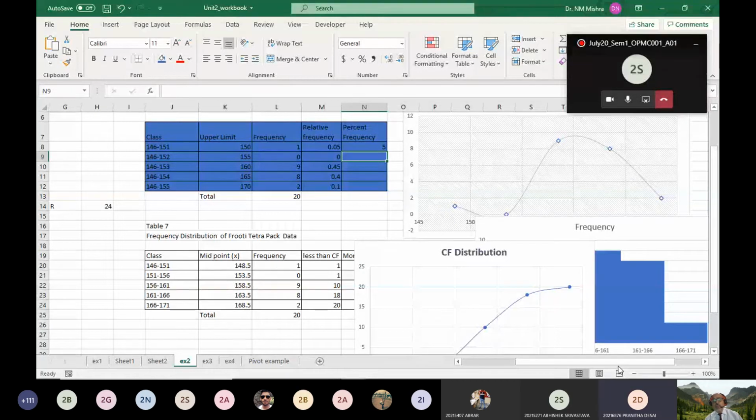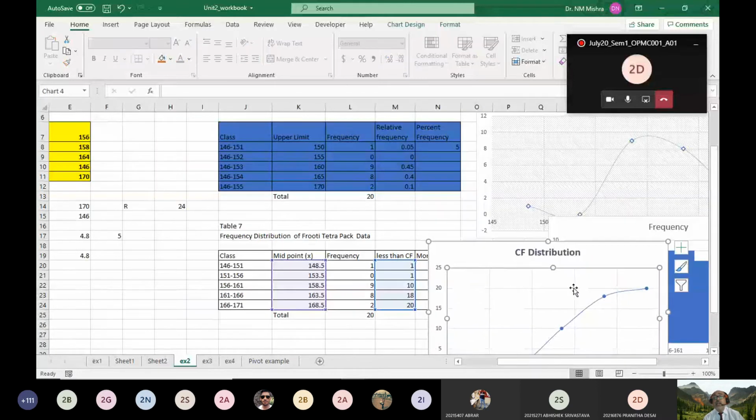Histogram, frequency polygon, and OGIF. OGIF chart: till now we have not calculated the cumulative frequency. In the bottom one, in the same chart, I have calculated less than cumulative and more than cumulative.